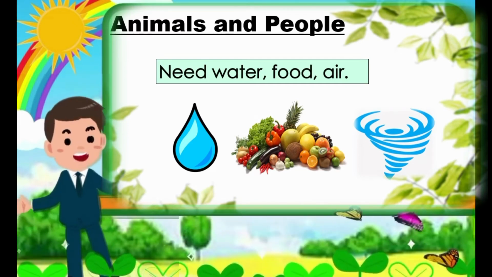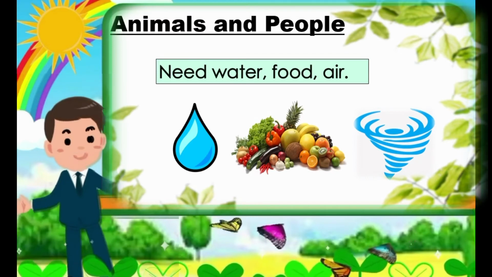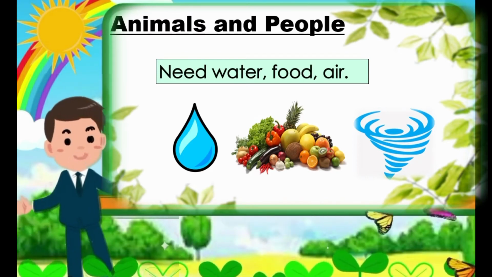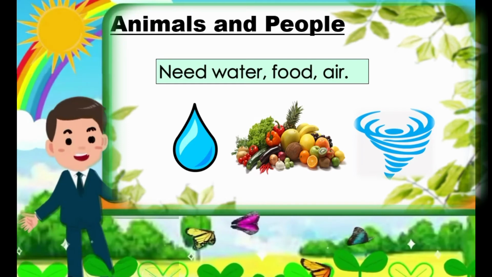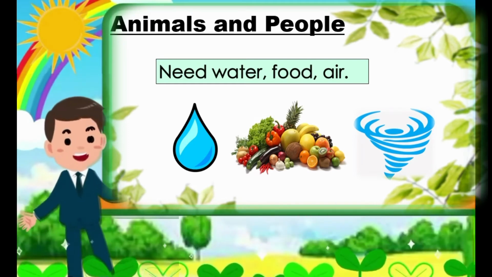So if there are no plants, we don't have oxygen. So plants are important because they give us oxygen. Okay? Now, if we don't have water to drink, food to eat, and air to breathe, people and animals cannot survive, or we will die.